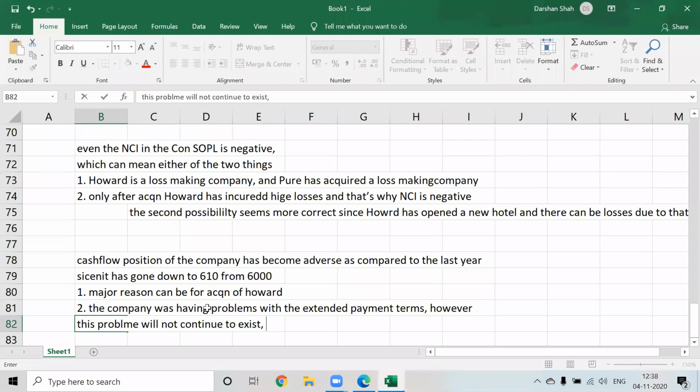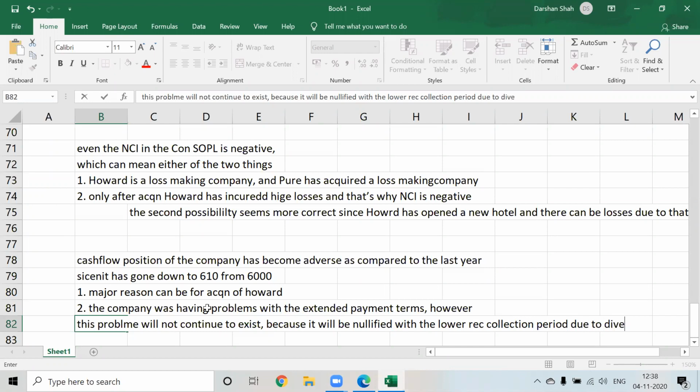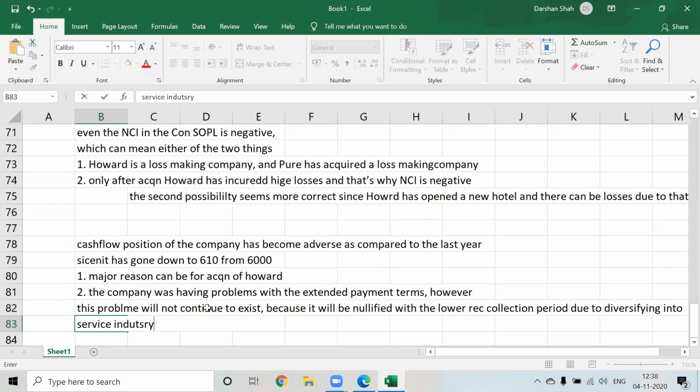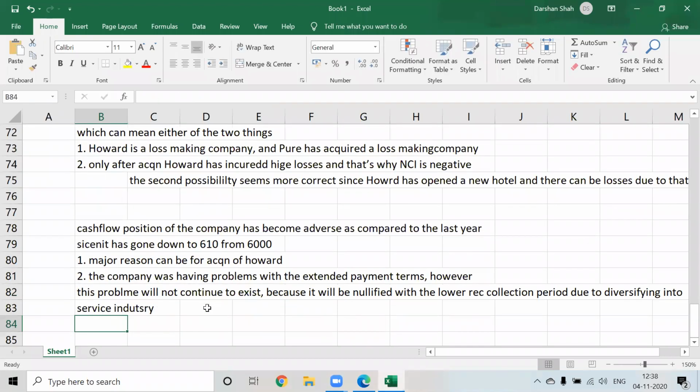Because it will be offset, it will be nullified with the lower receivable collection period due to diversifying into the service industry. So we talked about the receivable collection period also, and we have talked about the cash flow position also.